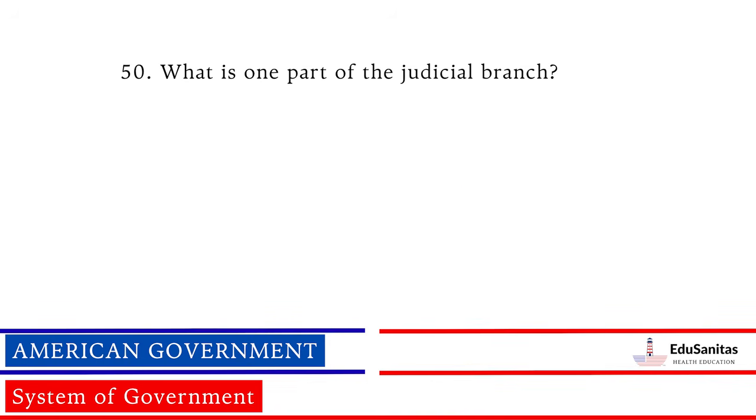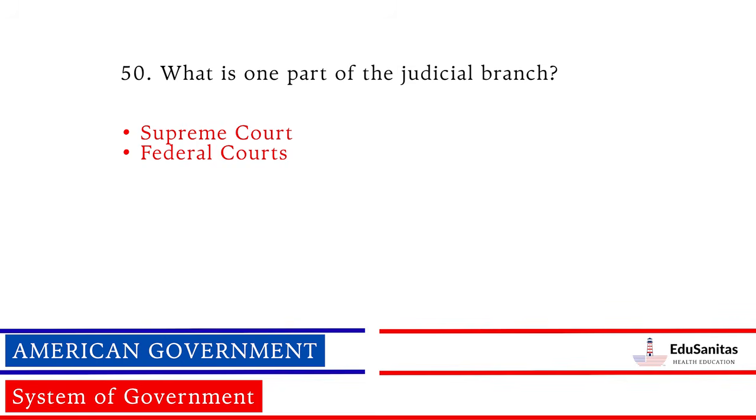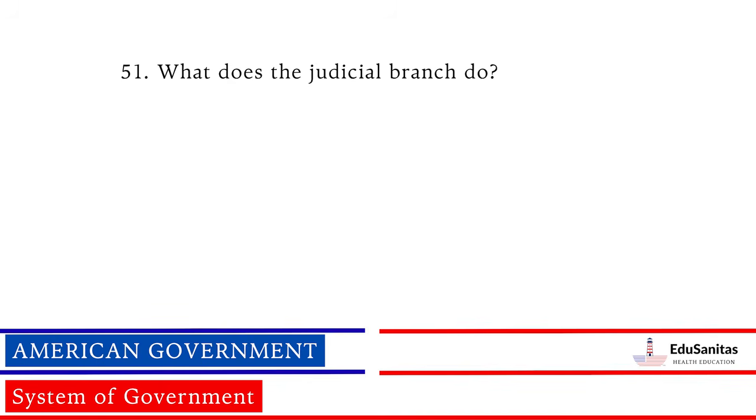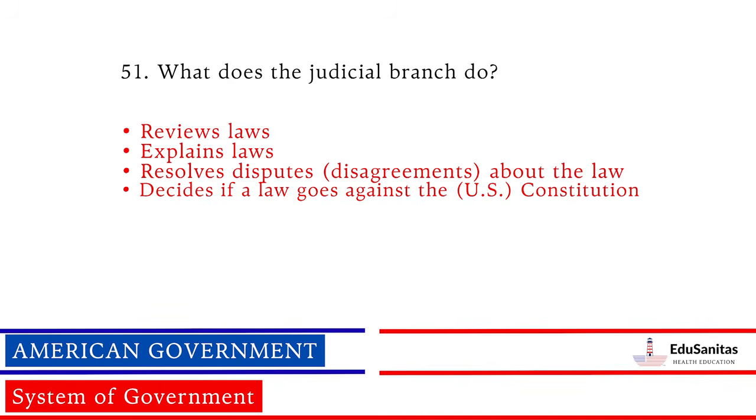What is one part of the judicial branch? Supreme Court, federal courts. What does the judicial branch do? Reviews laws, explains laws, resolves disputes, disagreements about the law, decides if a law goes against the U.S. Constitution.